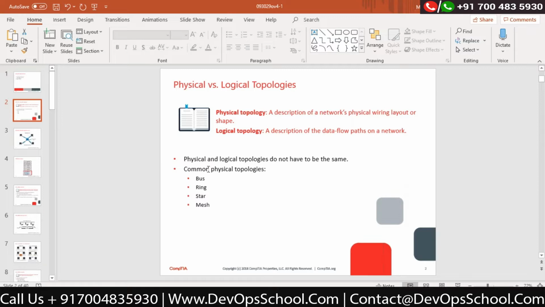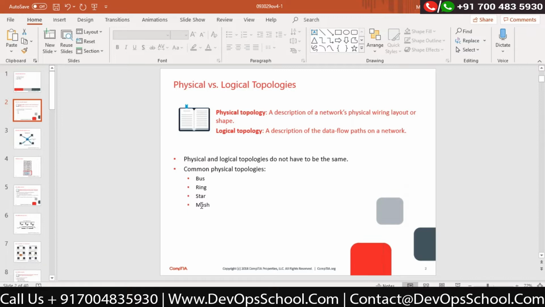Now there are four common physical topologies. There is a bus topology, which means there is a method called bus, and I can arrange all my devices with this topology. I do have a topology called ring topology. I do have a topology called star topology.